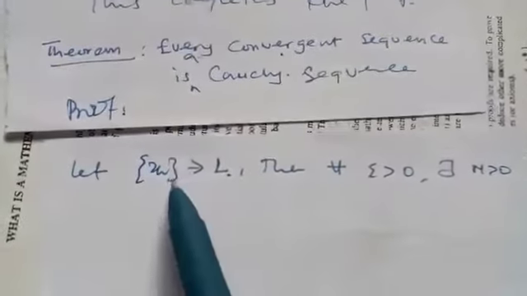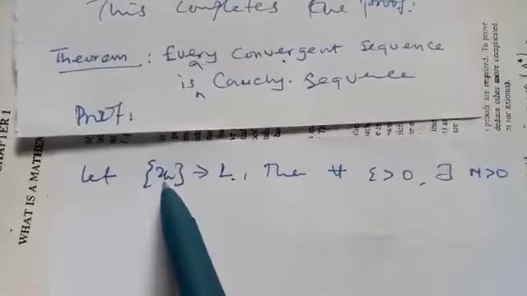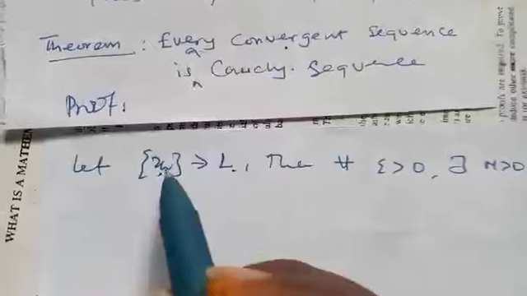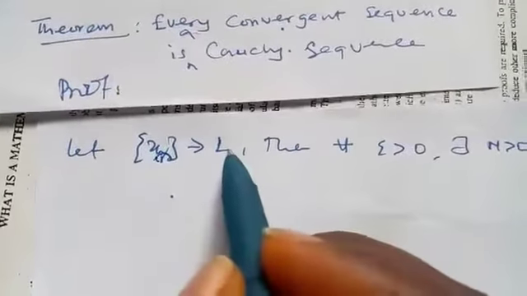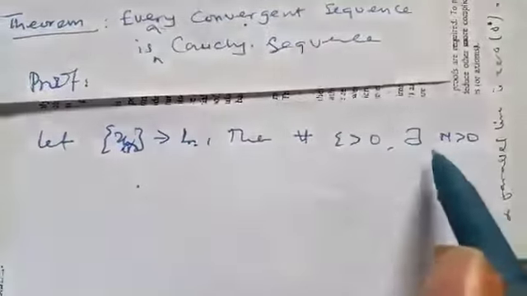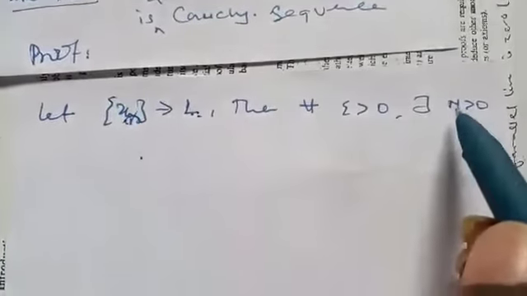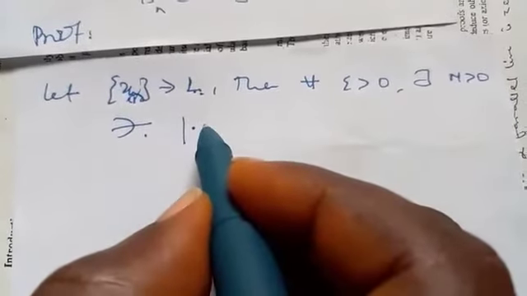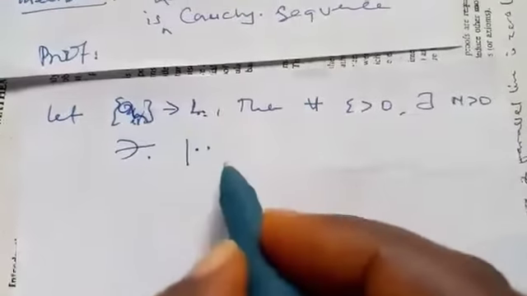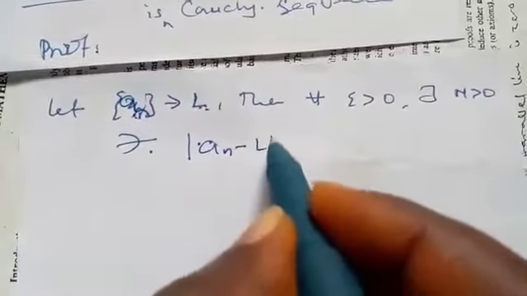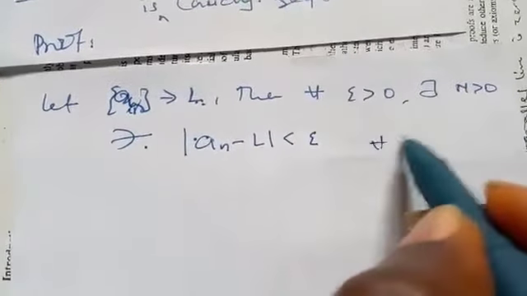So it is this convergent sequence that we want to show is a Cauchy sequence. So let S_n converge to a certain number L. By definition, for every epsilon greater than 0, there exists N greater than 0, such that, the way we normally define it, |a_n - L| is less than epsilon for every n greater than N.